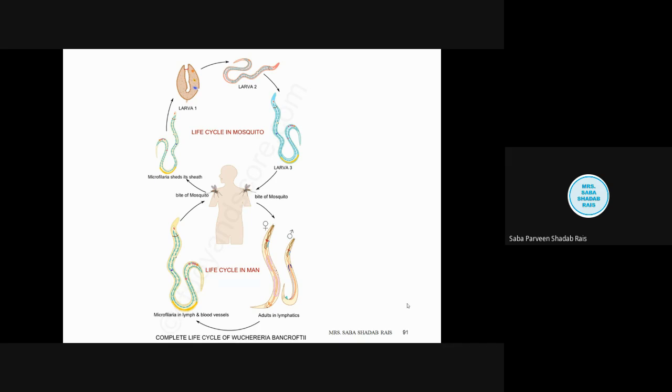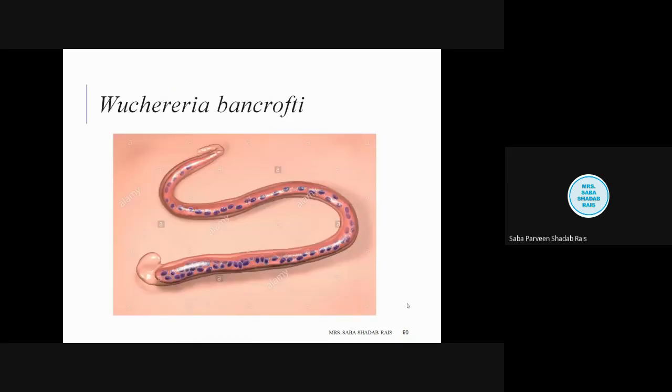So these microfilariae are very active. They are transparent and colorless, and their body has a blunt head, as I have already shown you here. So their body is with a blunt head and a pointed end. When we talk about their size, it measures approximately 290 micrometers in length.